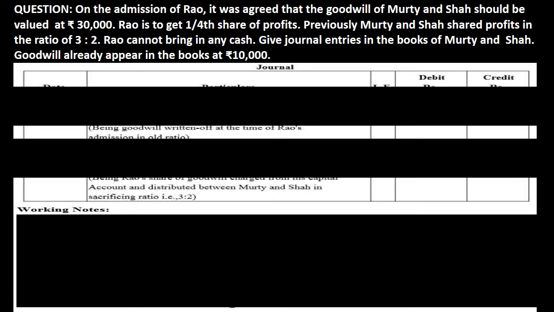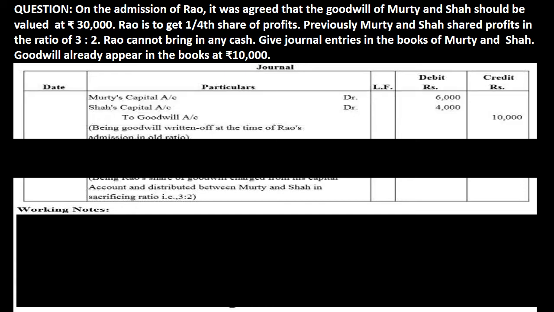Now, they want you to pass journal entry in the books of new firm after admission of Rao, when goodwill is already appeared in the books at rupees 10,000. As I told you earlier, before making the entry of new goodwill, first we must write off old goodwill, and that entry is old partners capital account debit to old goodwill. It means here we will pass entry Murthy's capital account debit, Shah's capital account debit to goodwill, and amounts are 6,000, 4,000 and 10,000 respectively.